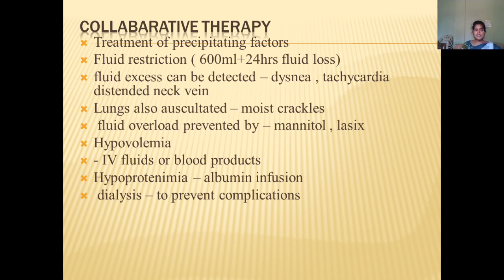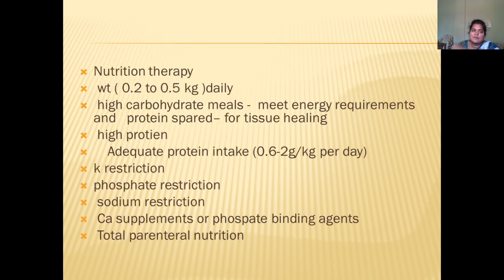In case of hypovolemia, obviously IV fluids and some blood products can be administered, and sometimes the patient may be having hypoproteinemia. Because of the hypoproteinemia, albumin infusion can also be given. Further, to prevent more complications, we'll go for dialysis. We call these renal replacement therapies. We have three types: dialysis, hemodialysis, and CRRT, that is continuous renal replacement therapy.